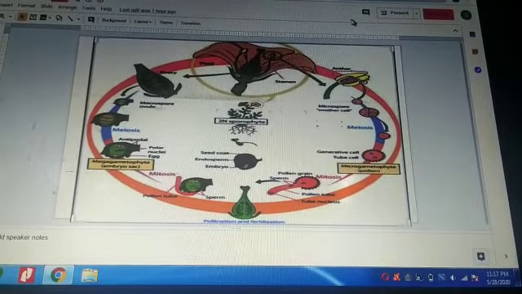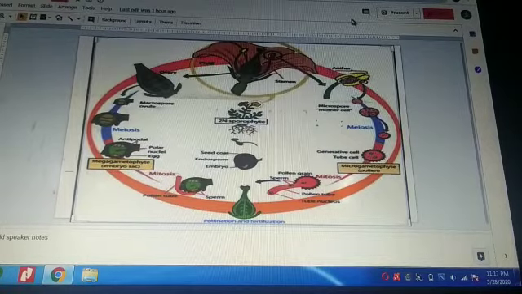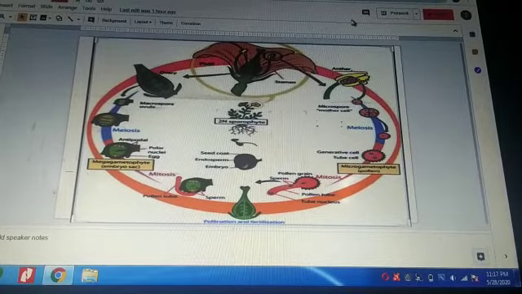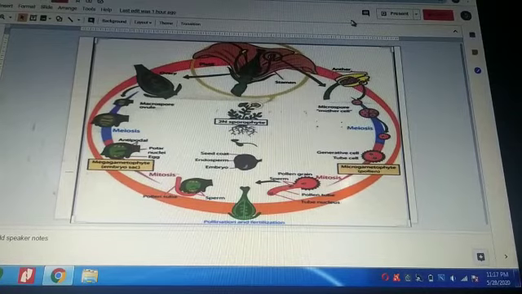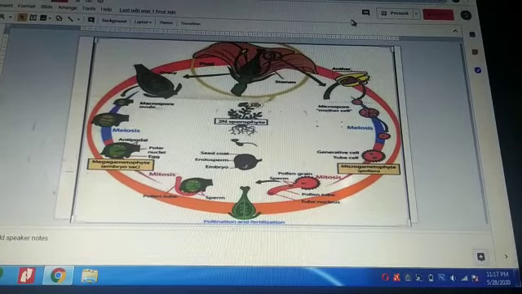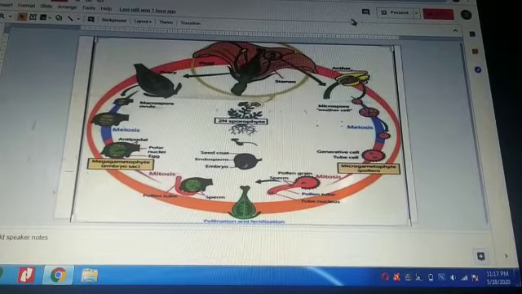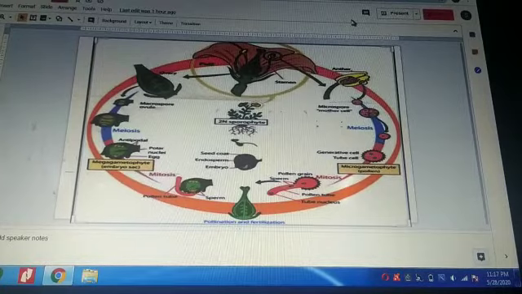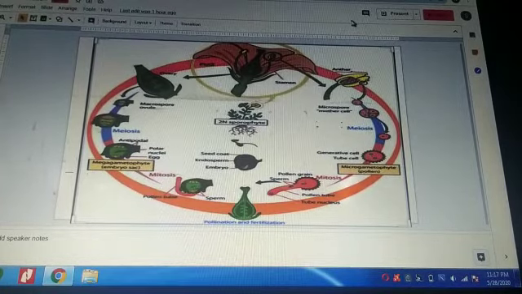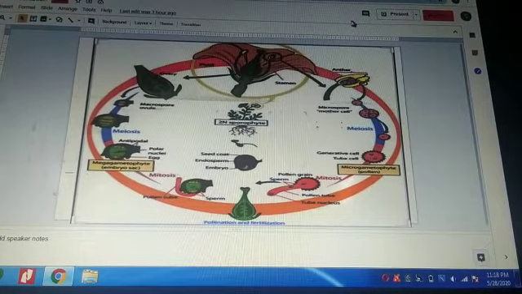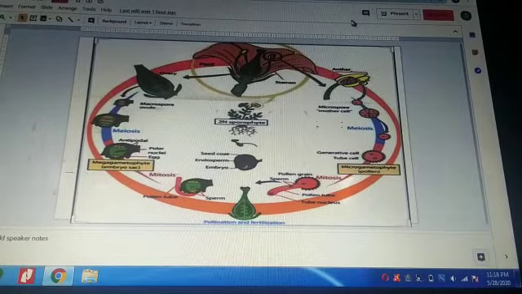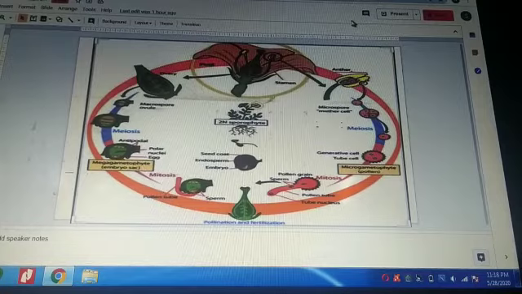This is the first fertilization, the fusion of male and female gamete, and in the second fertilization we have the fusion of one male gamete with the polar nuclei that is enclosed in the ovule. So as we have two fertilizations in this process, it is termed double fertilization. In this case, again we have one gametophytic stage and one sporophytic stage. So this is termed alternation of generation.